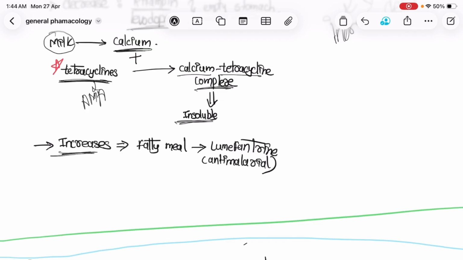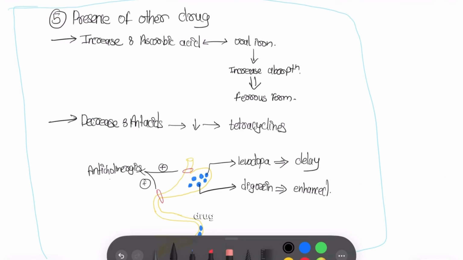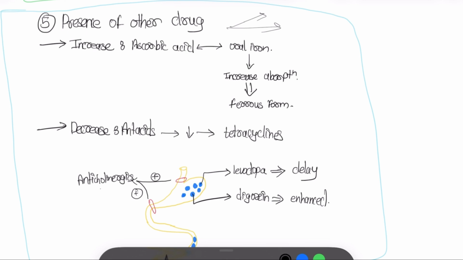The second probability is increase. Now, fatty food like milk, same example, is given with lumefantrine, which is an anti-malarial drug. It is given in malaria, and it increases its absorption. Fifth is presence of other drugs. See, there are two probabilities: either the presence of another drug or the absence of another drug.